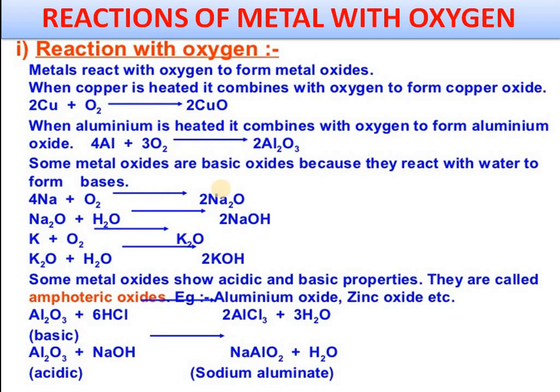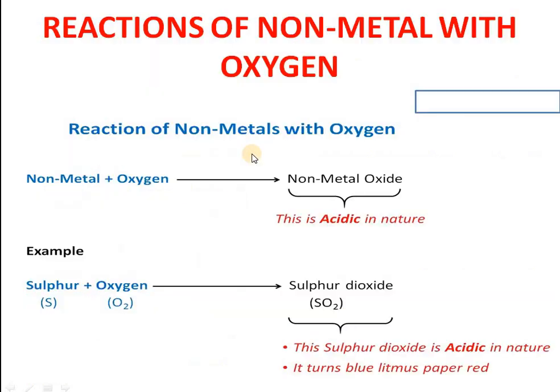If you react with acid, let us say Al2O3 plus HCl gives rise to AlCl3 plus water. So it is the same: base plus acid gives rise to salt and water. Similarly, if you are treating with a strong base, Al2O3 plus NaOH gives rise to sodium metaluminate plus water. So this is representing which behavior? Amphoteric. It can react with acid, it can react with base as well.